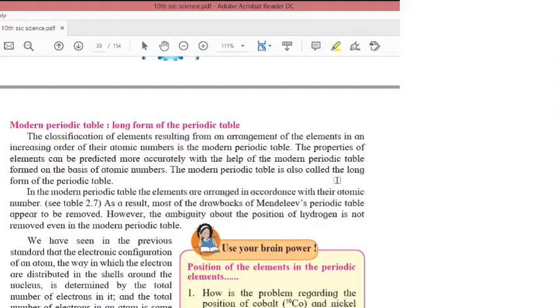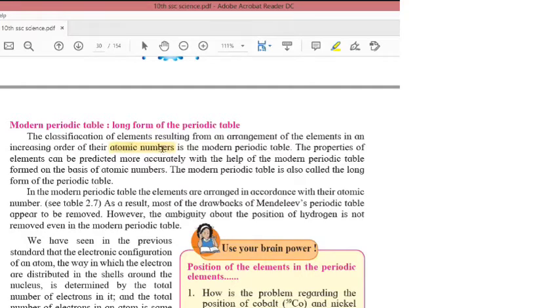Now the modern periodic table, the long form of the periodic table. The classification of elements resulting from an arrangement of elements in increasing order of their atomic numbers is the modern periodic table. So in the modern periodic table, the elements are placed according to their increasing atomic numbers and not by atomic mass.